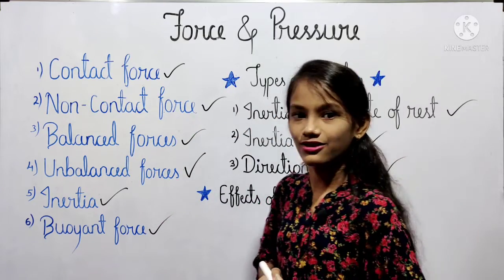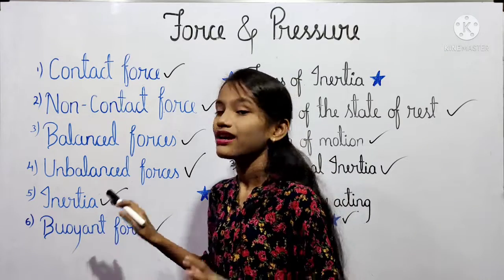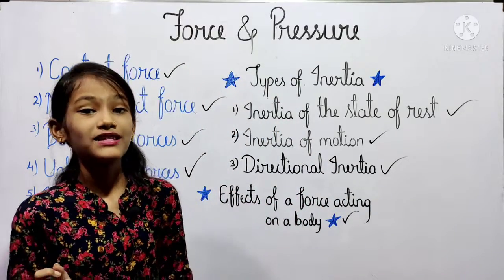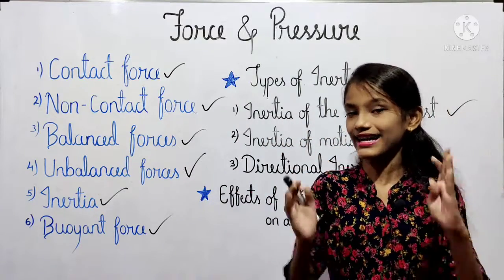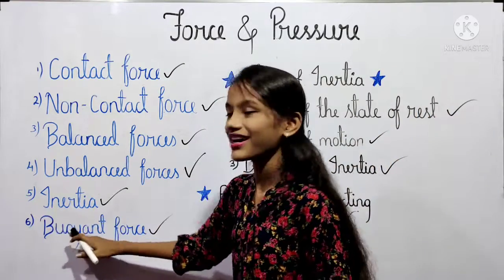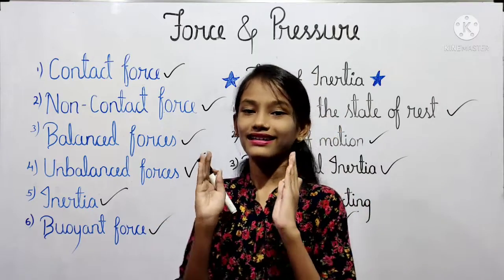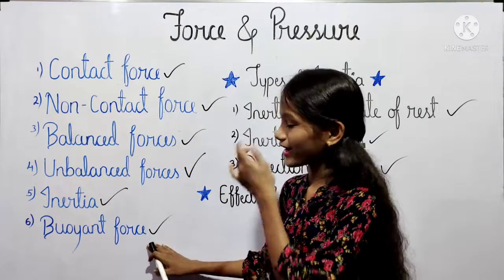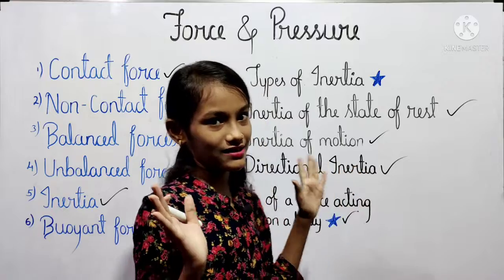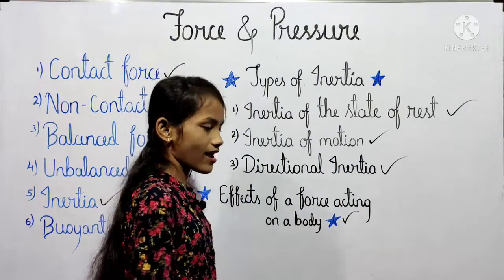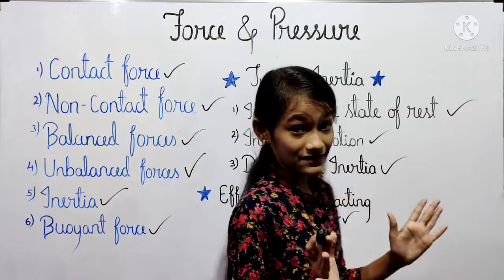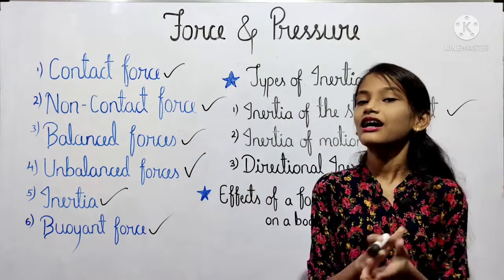Then at last the sixth point, that is the buoyant forces. We have seen that when an object is immersed into a liquid and it experiences a force from the upper side, this is called the buoyant force. And also we have understood the example of the buoyant forces. Then at last we have seen the topic, that is the effects of a force acting on the body that we have currently learned. In it we have seen the 6 types of points.